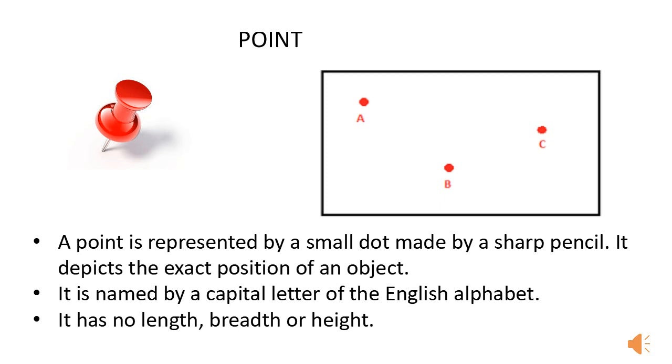You may think of the tip of a needle giving the idea of a point. Does it have length, breadth, or height? No. So, a point does not have length, breadth, or height.